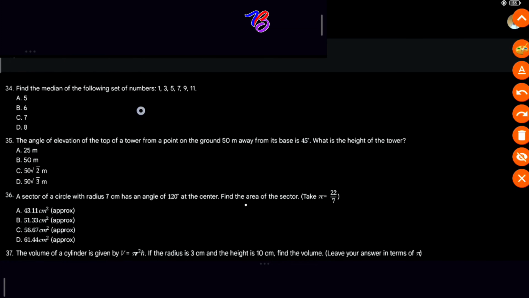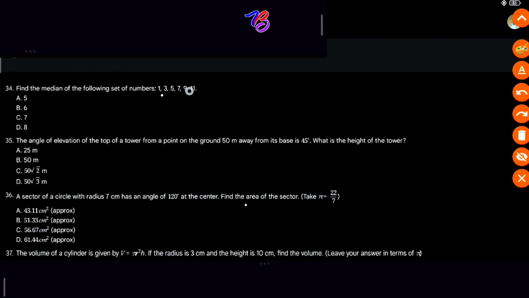Find the median of the following set of numbers: 1, 3, 5, 7, 9, 11. For us to find the median, it is the middle value in a data set that is ordered from least to greatest. If there is an even number of data points, the median is the average of the two middle values. So imagine this one, we have how many values? 1, 2, 3, 4, 5, 6. So you see we have an even number.